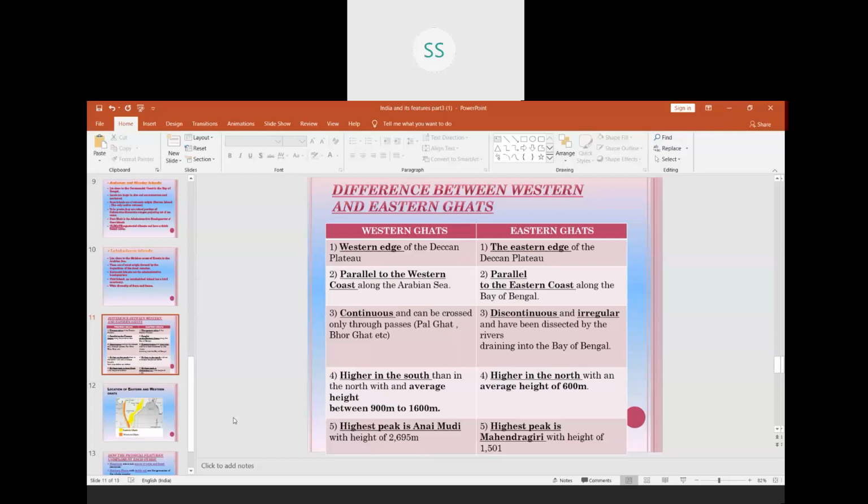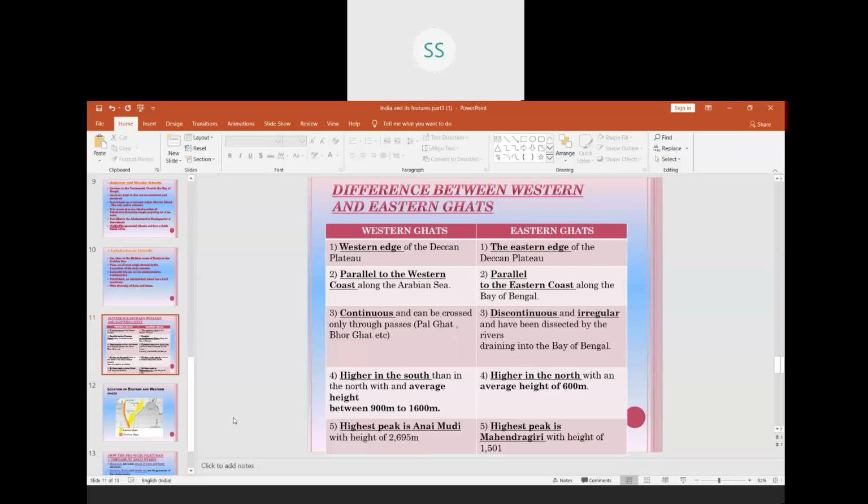Eastern Ghats are not continuous, so they are discontinuous. That means they are broken hills and also irregular. And when they are irregular and discontinuous, they are dissected by the rivers. Many rivers are born in Western Ghats and they flow through Eastern Ghats and then join the Bay of Bengal.